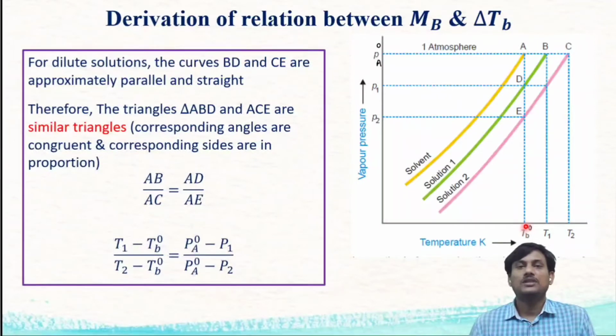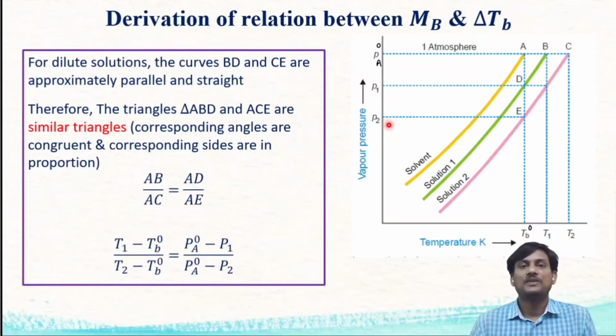At Tb naught, that is at the boiling point of the pure solvent, the vapor pressure of the solvent is Pa naught, which is equal to 1 atmosphere. But the vapor pressure of solution 1 at Tb naught is less than Pa naught, that is P1, and solution 2 is even less than P1, that is P2. From this graph, you can find two triangles.